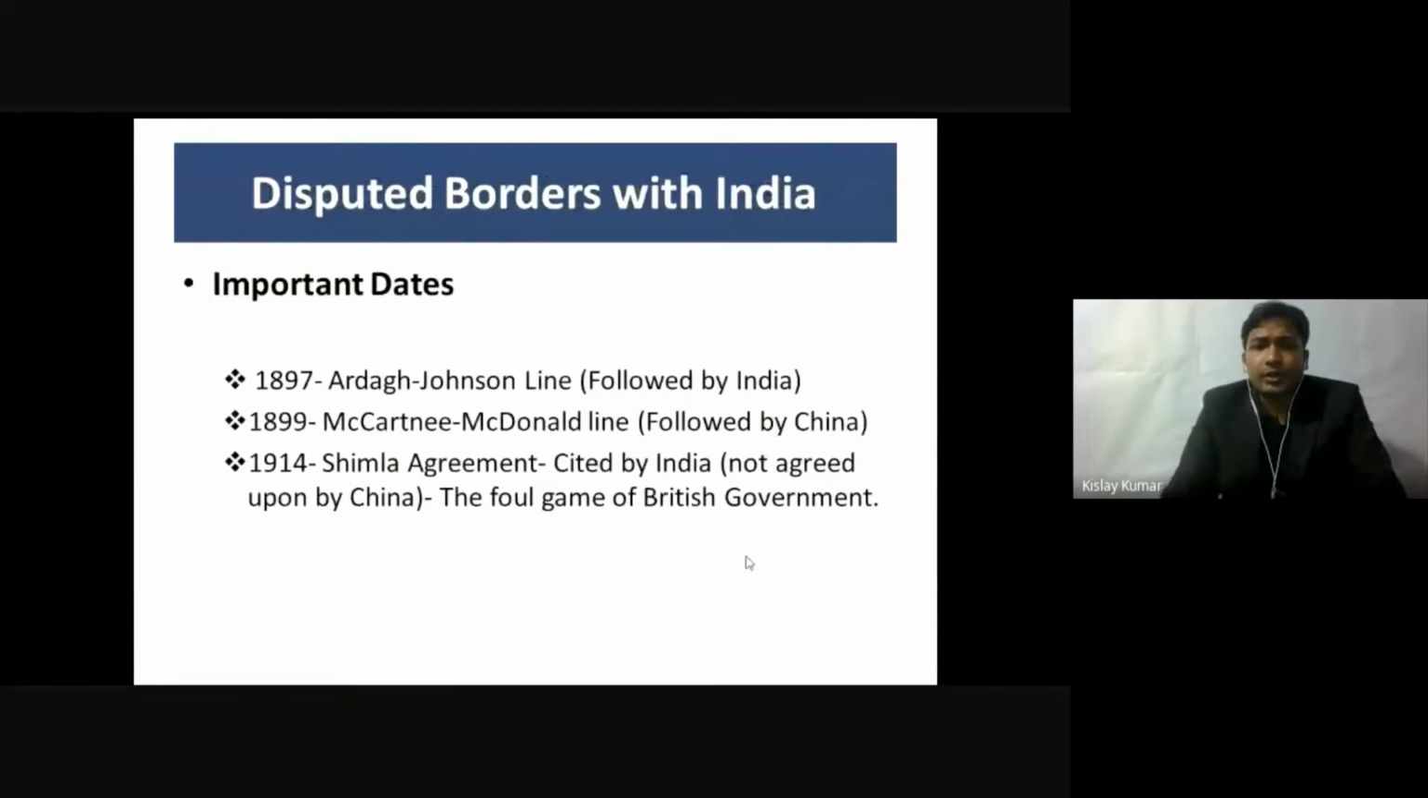Now coming over to the disputed borders with India. In this regard, you have to remember 3 specific years: 1897, 1899, and 1914. In these 3 years, there were 3 border agreements, or you can say 3 lines were drawn by the then British Indian government, because India was under the occupation of Britain until 1947.